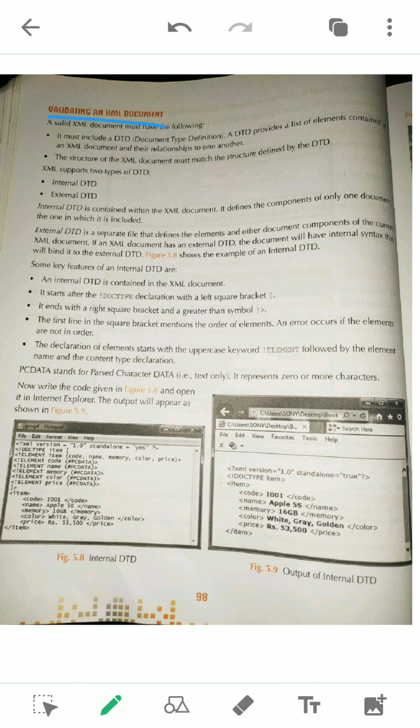Validating an XML. Now see, previously we had well formed XML, and here we are getting validating XML. If a question comes, what are the two types of XML, then you have to write one is well formed XML and another one is validating XML. Well formed conditions we already have. Now when can we say an XML is valid?